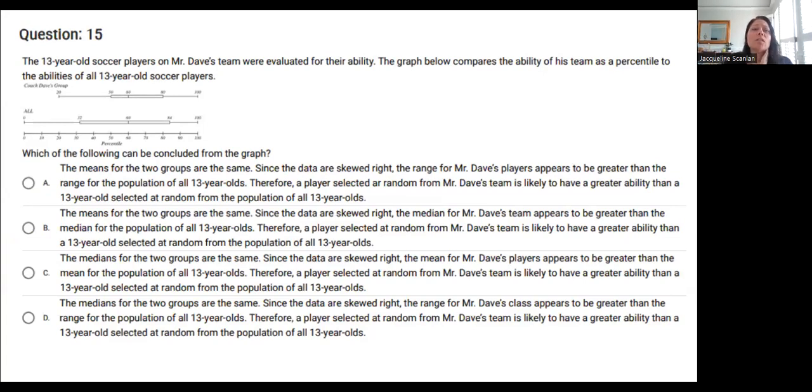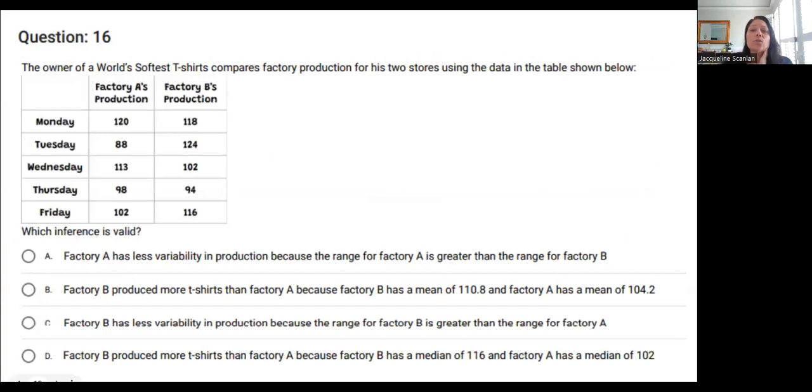Let's go to question number 16. 16 says the owner of the world's softest t-shirt compares factory production for his 2 stores using the data in the table shown below. So I've got 5 days of the week, Monday through Friday. I've got factory A, how many t-shirts they produce, and factory B, how many t-shirts they produce. It then asks me which inference is valid, meaning which one of these statements below is true. So again, a true or false question, but I only need to find one that is true.